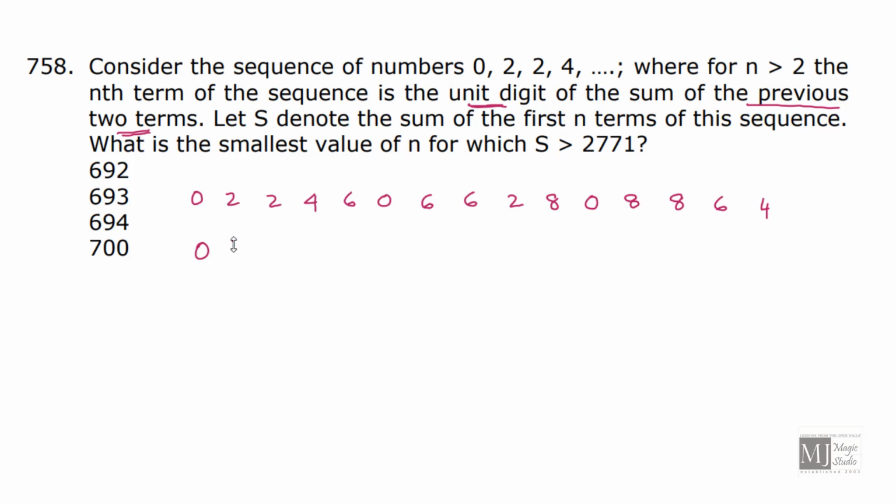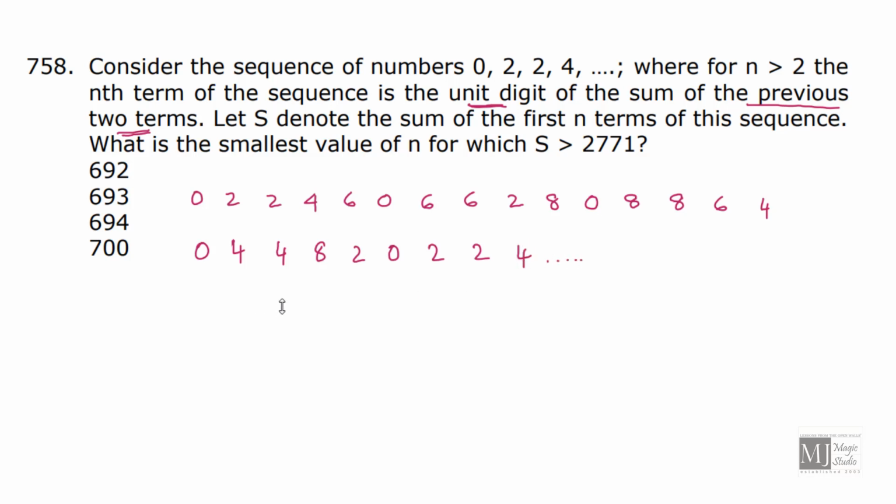And 0 plus 4 is 4. Again 4 plus 0 is 4. 4 plus 4 is 8. 8 plus 4 is 12, 2. 2 plus 8 is 0 again. 0 plus 2 will give me 2. 2 plus 0 will give me 2. And 2 plus 2 will give me 4.